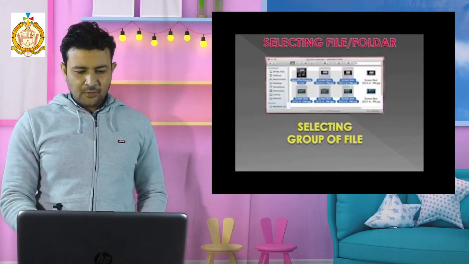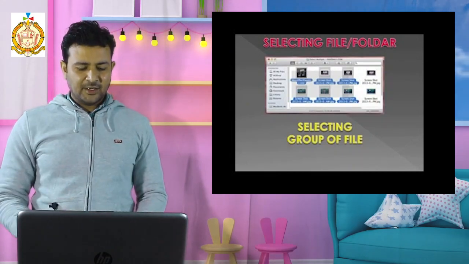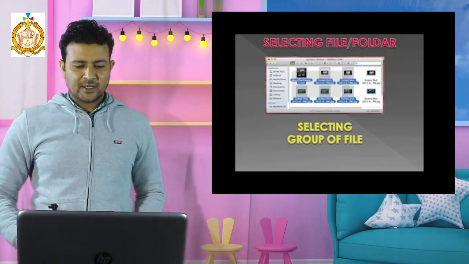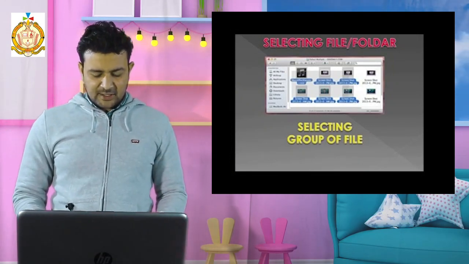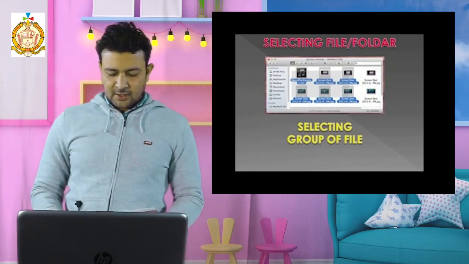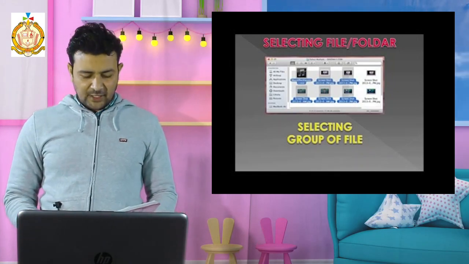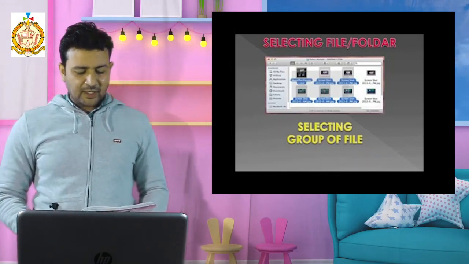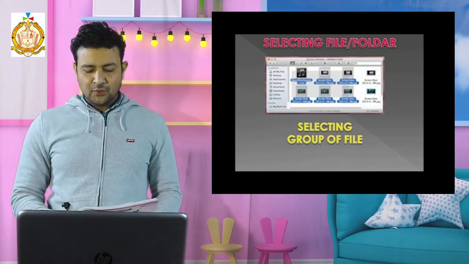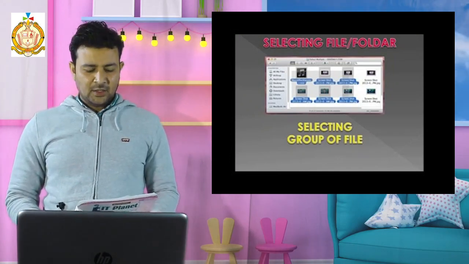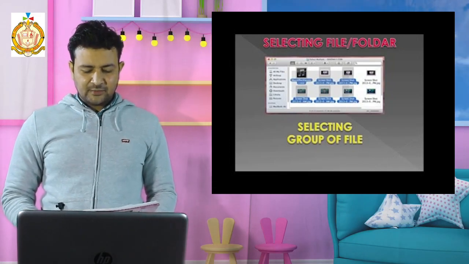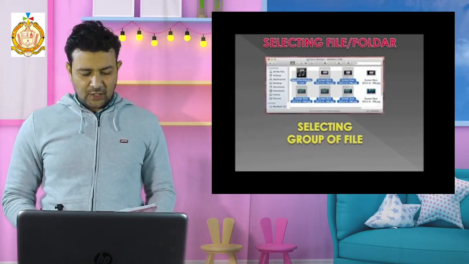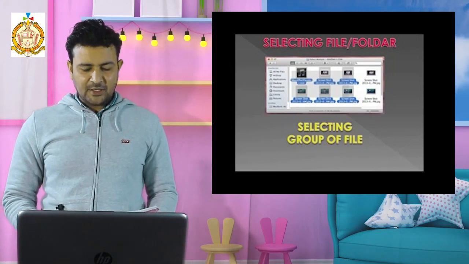Next, we are having selecting files and folders. How can you select files and folders? There are different steps, different procedures. I will tell you the shortcut also. First, while working with files and folders, you often need to select the files. Windows needs to know exactly which one you want to work with. The selected file appears highlighted.